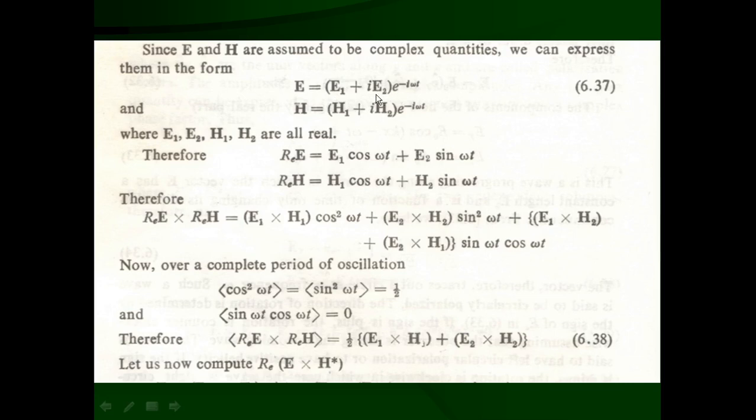Then iE2 times minus sin omega t, that means minus i square E2 sin omega t. So minus i square is equal to plus 1, which indicates that the second term is going to be E2 sin omega t.